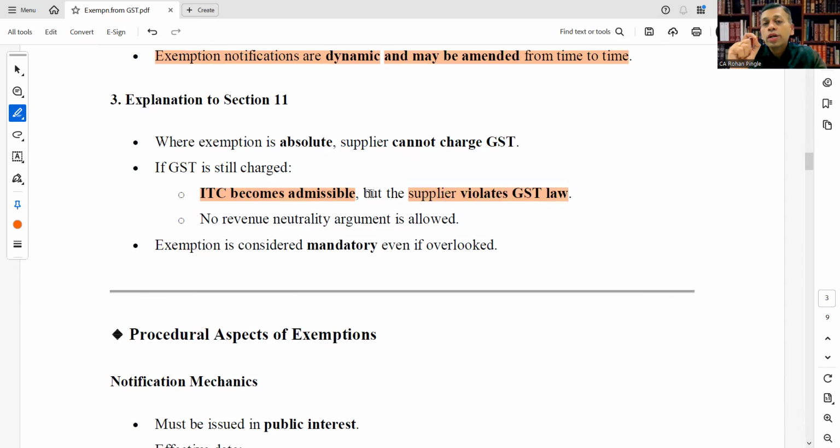No revenue neutrality argument is allowed. Here it is completely explained. Exemption is considered mandatory even if overlooked.